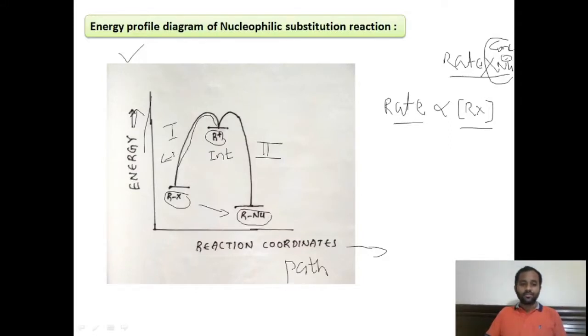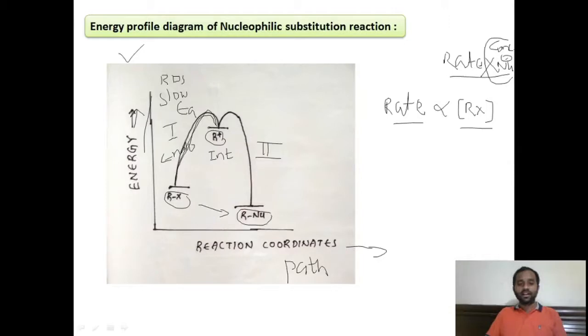Here you see in the first step there is formation of the carbocation, which is endothermic in nature, with a larger activation energy. A large activation energy is required. Therefore, this is the slow step. This is the rate determining step.